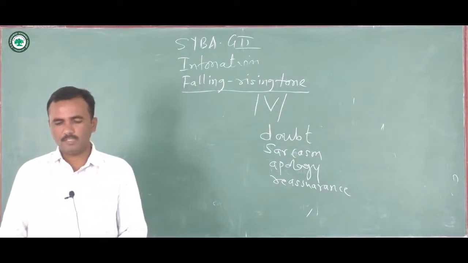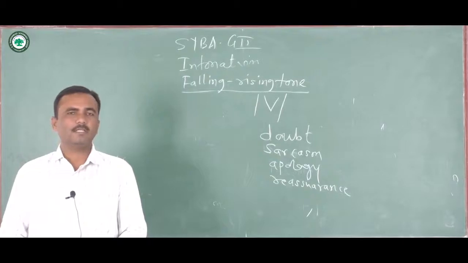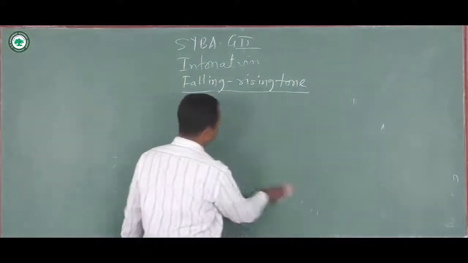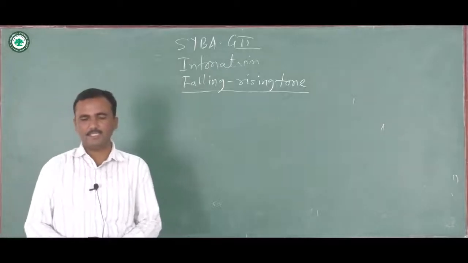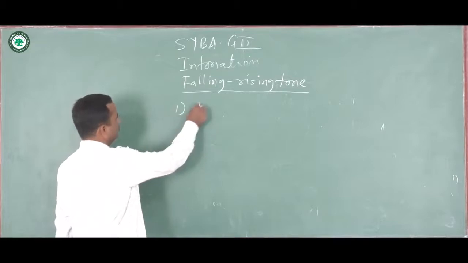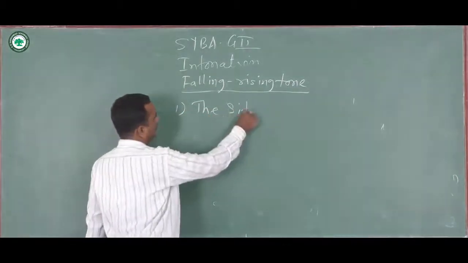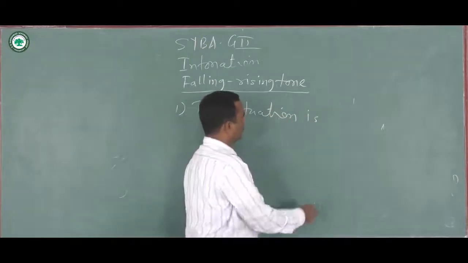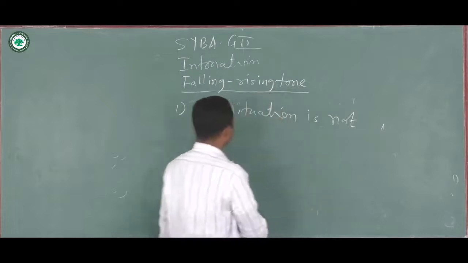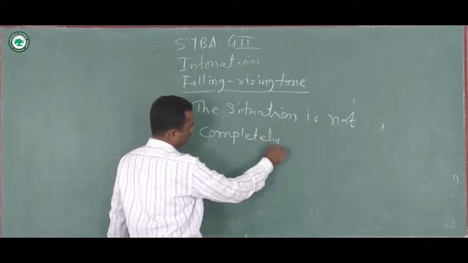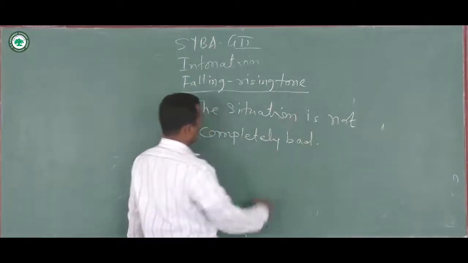Now we are going to look at how falling and rising tone together modifies or changes the meaning through some examples. The first example is, the situation is not completely bad. The speaker here uttered a sentence, the situation is not completely bad.